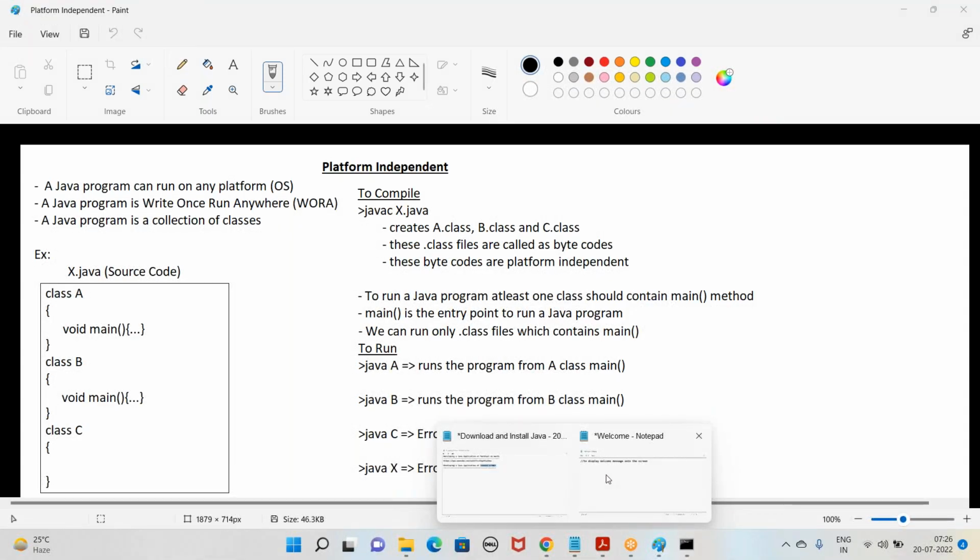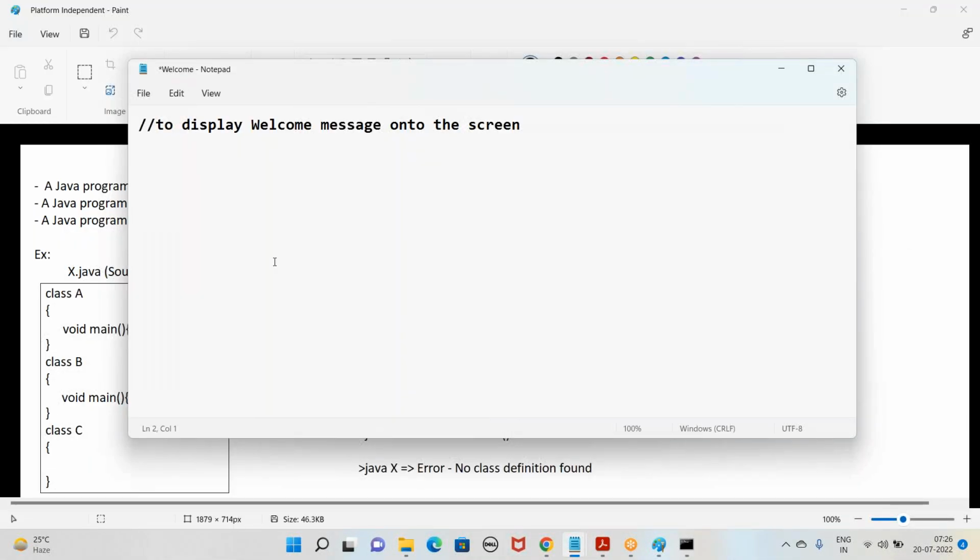Minimum one class we should create. So how to create a class? I said we have to use the keyword class. Keyword means a predefined word that your language can understand, and we go with the name of the class, Welcome. Then open and close curly brace. This open and close curly brace, we call it scope. Means the class begins at this open curly brace and closes at this closing curly brace.